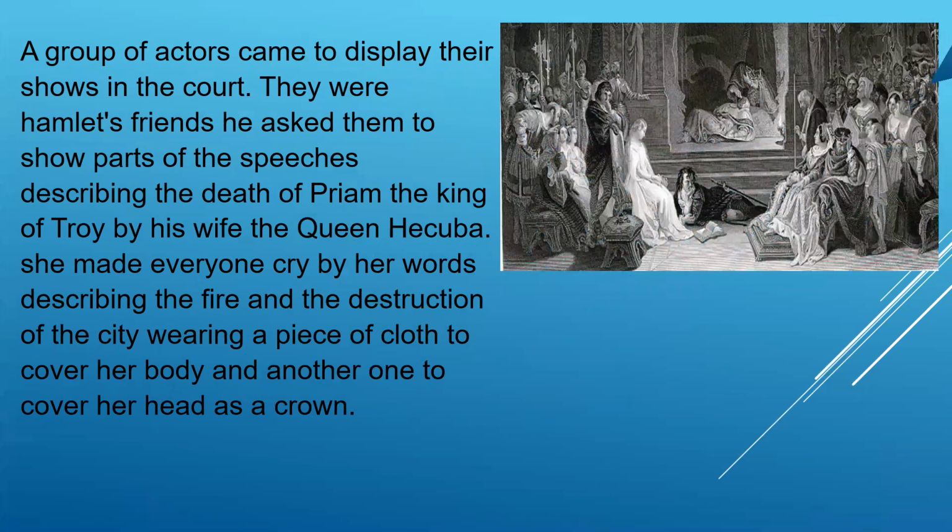A group of actors came to display their shows in the court. They were Hamlet's friends. He asked them to show parts of the speeches describing the death of Priam, the king of Troy, and the queen Hecuba. She made everyone cry by her words, describing the fire and the destruction of the city, wearing a piece of cloth to cover her body and another one to cover her head as a crown.